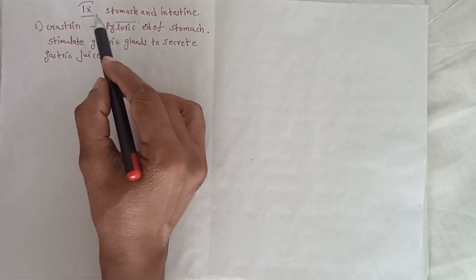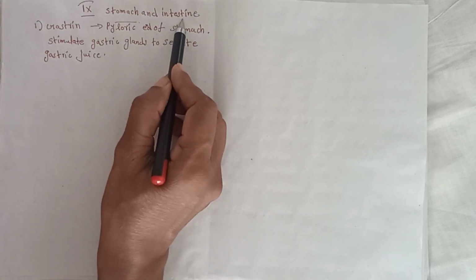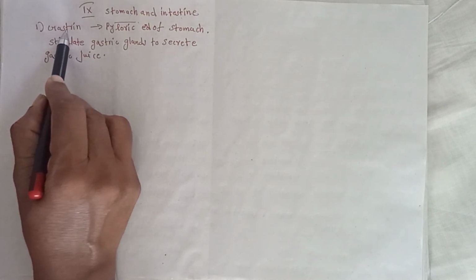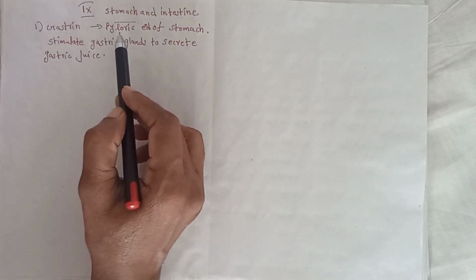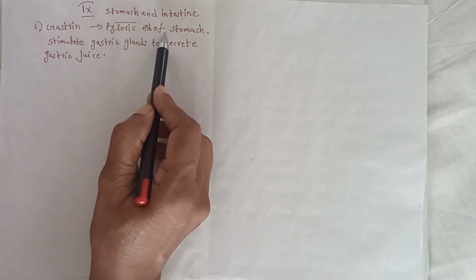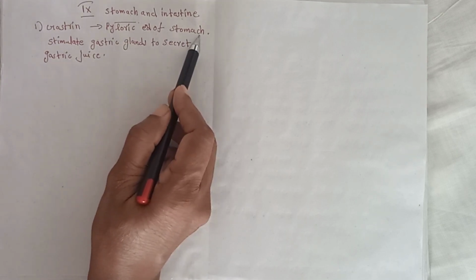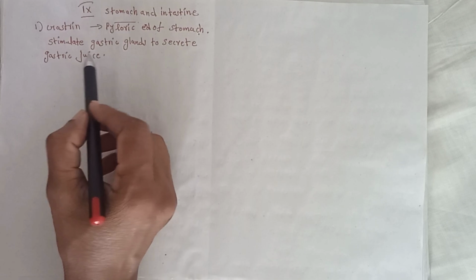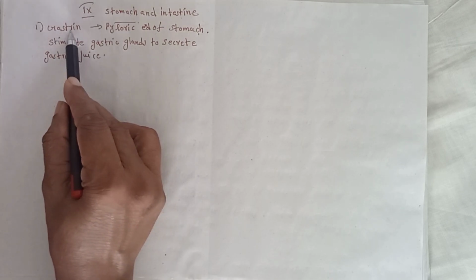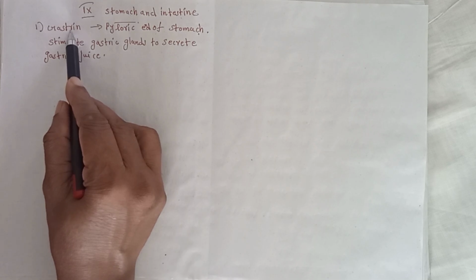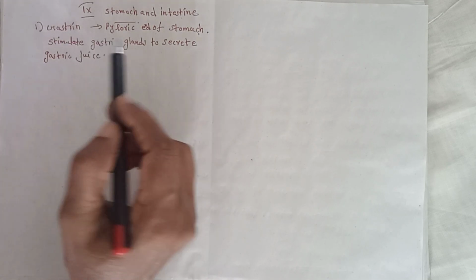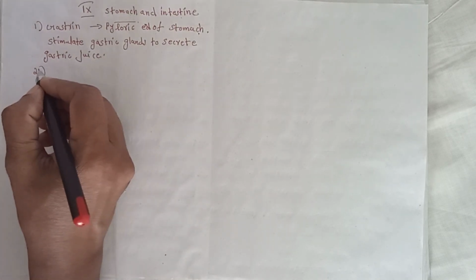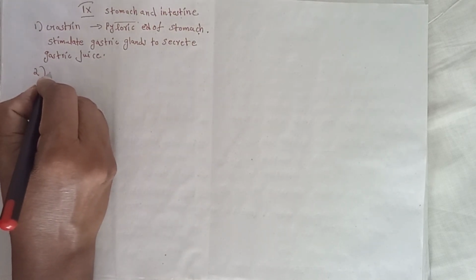The ninth endocrine parts are stomach and intestine. The first hormone, gastrin, secreted by mucous membrane of the pyloric end of stomach, stimulates gastric glands of stomach to secrete gastric juice.